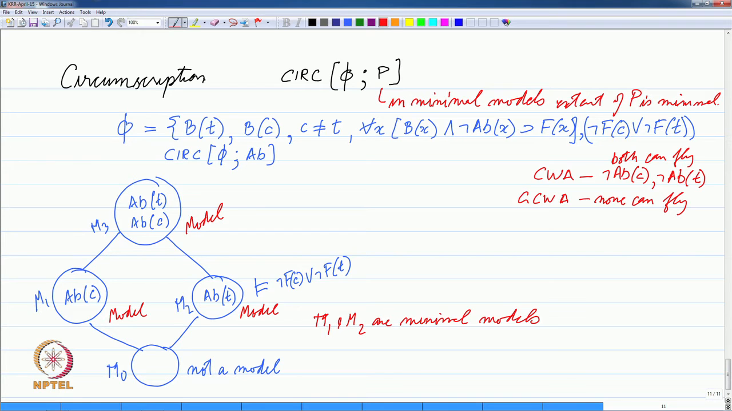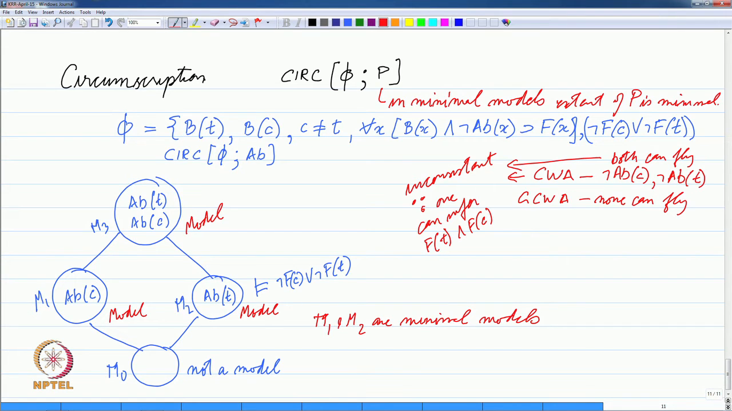The closed world assumption adds that both are not abnormal, and in fact, this is inconsistent, right? Because one can infer flies Vt and flies Chili, because both are not abnormal, but we have said that at least one of them cannot fly. So, the closed world assumption is inconsistent. In the generalized closed world assumption, we cannot infer anything essentially.